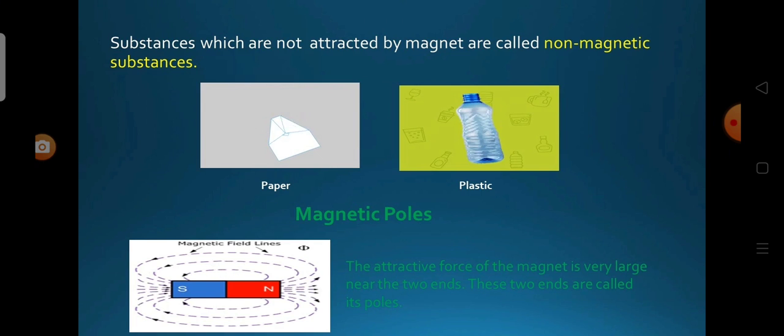Which part has almost no filings sticking to it? The parts of the magnet that attract the largest amount of iron filings are called its poles. The attractive force of the magnet is very large near the two ends. These two ends are called its poles.